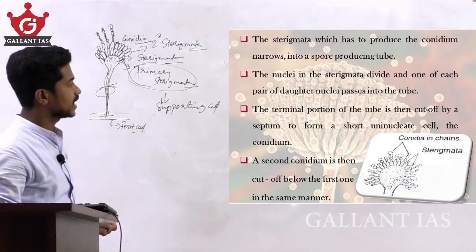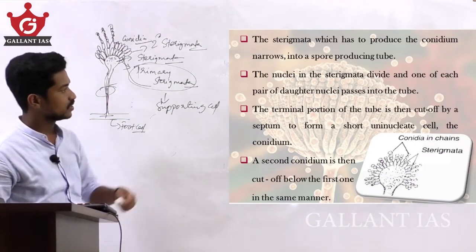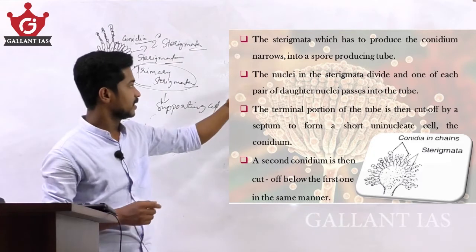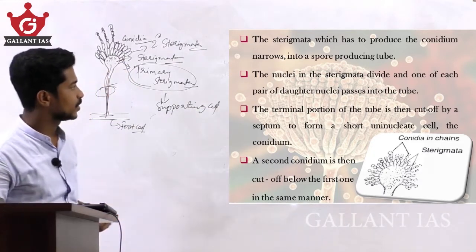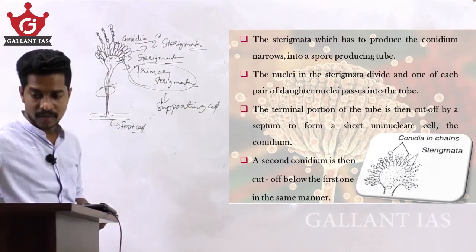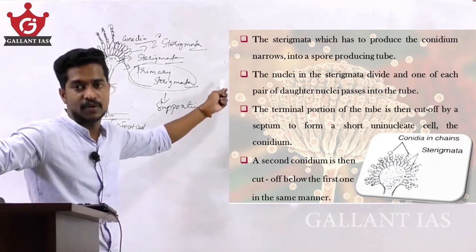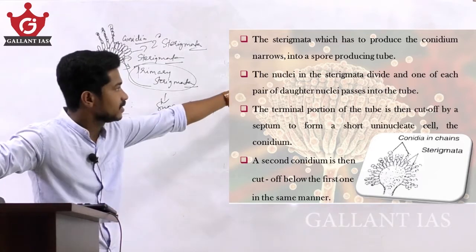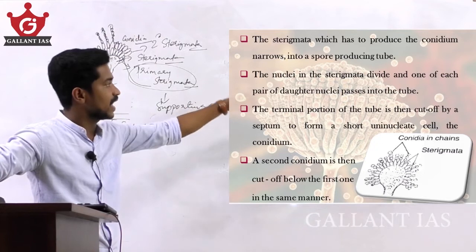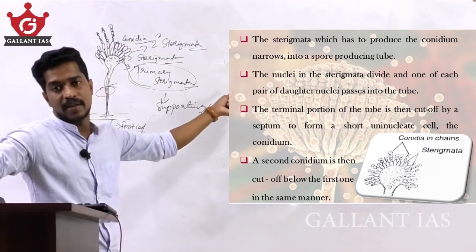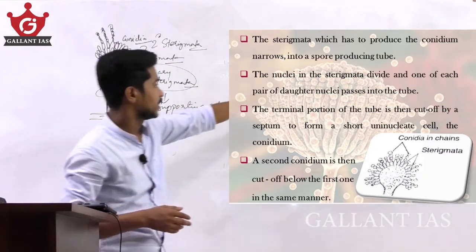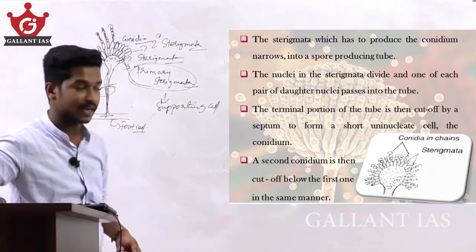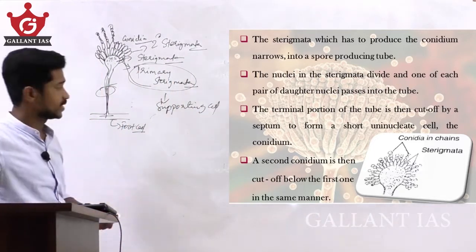The secondary sterigmata, which has to produce the conidia, narrows into a spore producing tube.